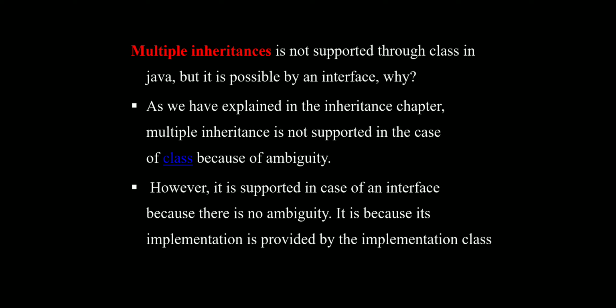In the interface concept, the implementation is written in the interface itself. Because of this reason, it is supported according to the multiple interface concept. I hope you understand this.